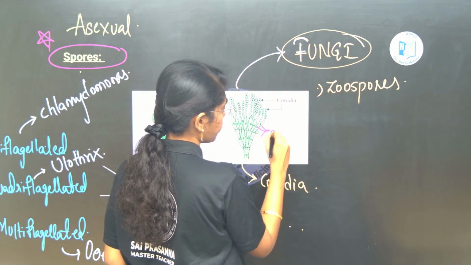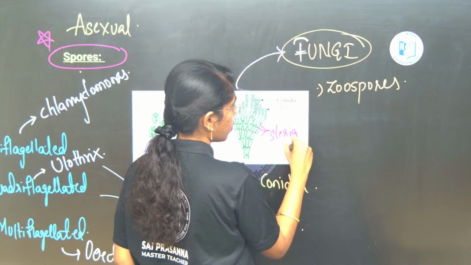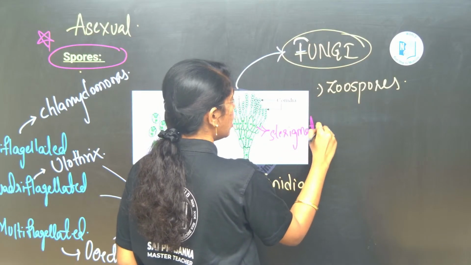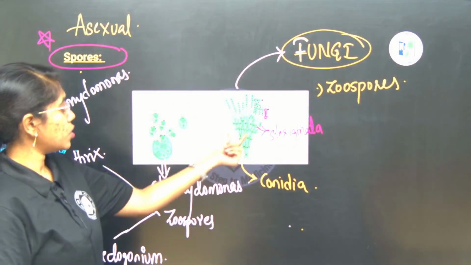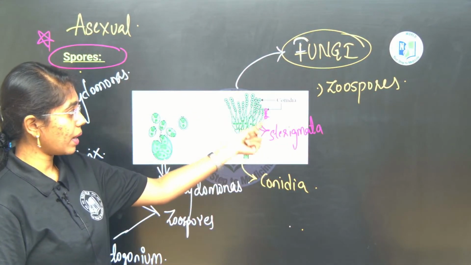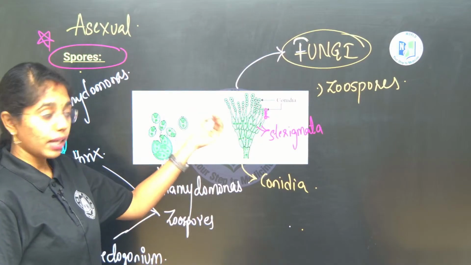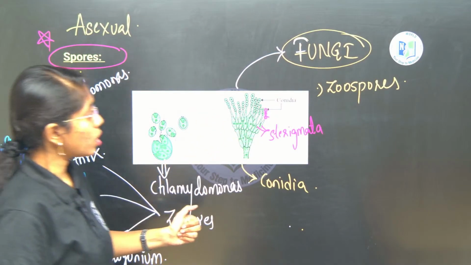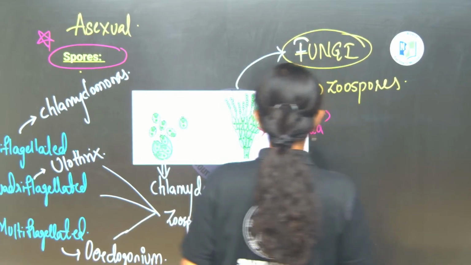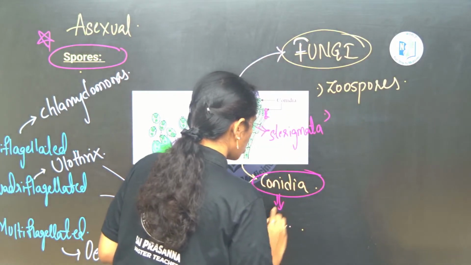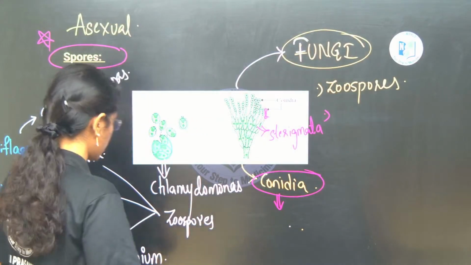Sterigmata. From sterigmata, the conidia will be released out exogenously. So here you see, first is zoospores, second is what, ma? Conidia, which are exogenously released asexual spores.